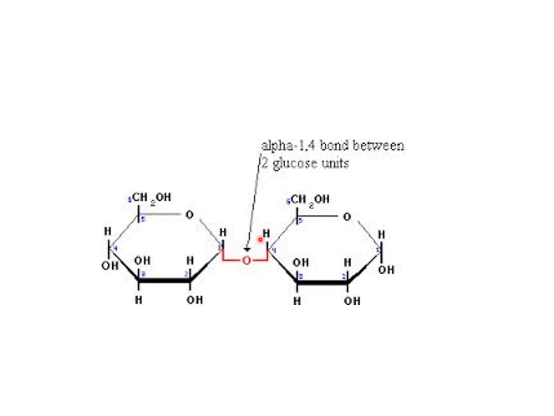First, 2 glucose join together, the bond is known as what? Glycosidic bond. This bond is between the 1 carbon and 4 carbon. So 1 carbon of the first glucose and 4 carbon of the second glucose, that's why it is known as alpha 1,4 bond between 2 glucose units. This is the structure of maltose.